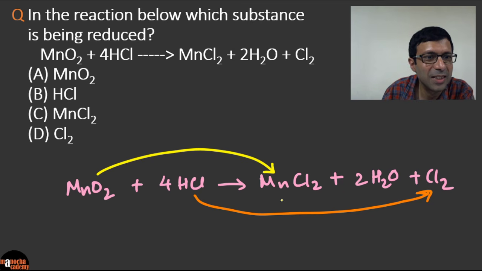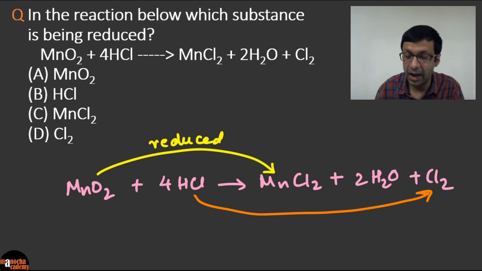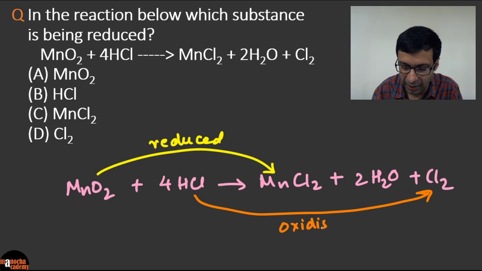I can see different answers here. A, C, some of you are saying. So what will it be? Since MnO2 is losing oxygen, it is being reduced. And HCl is losing hydrogen to become chlorine. So losing hydrogen means it is getting oxidized.